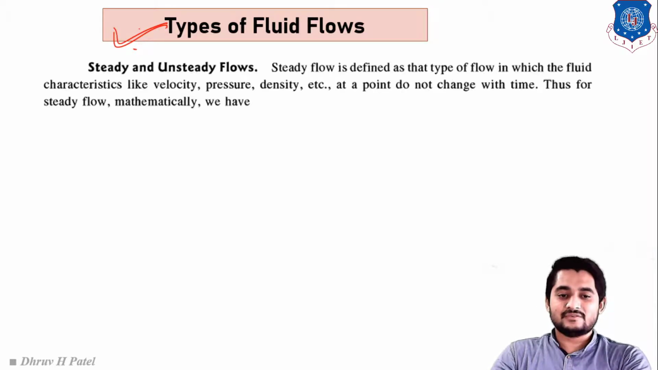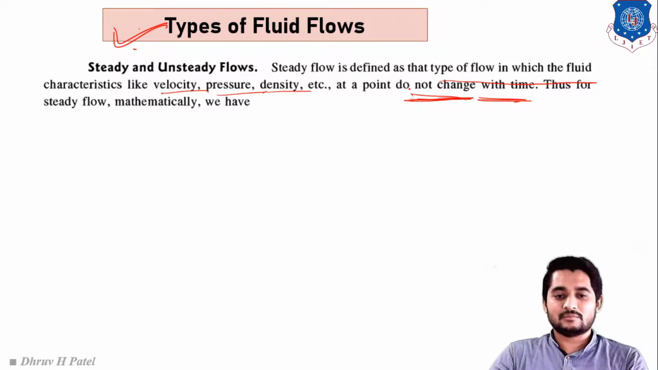So the first type will be steady and unsteady flow. What do you mean by steady flow? A steady flow is defined as the type of flow in which fluid characteristics like velocity, pressure, density or any type of characteristics at any point do not change with respect to time.